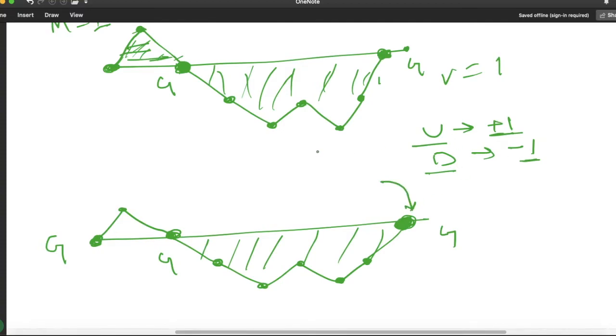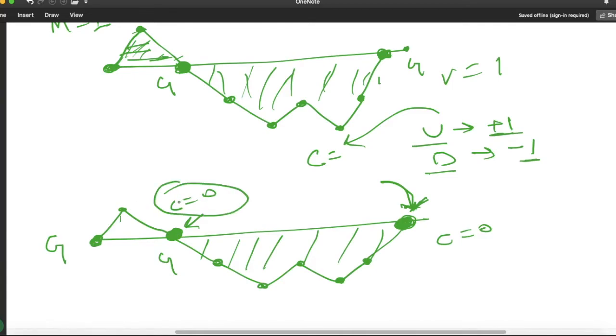Suppose this was our counter for the whole journey, and suppose our counter becomes 0 here, here and at this level. So we have to check here and here. This is our checking condition.